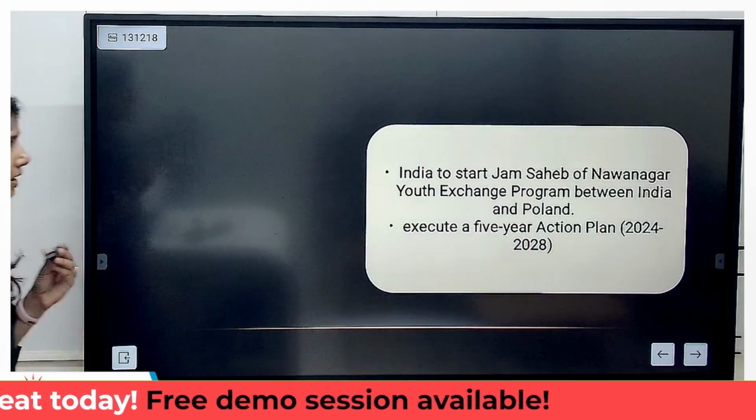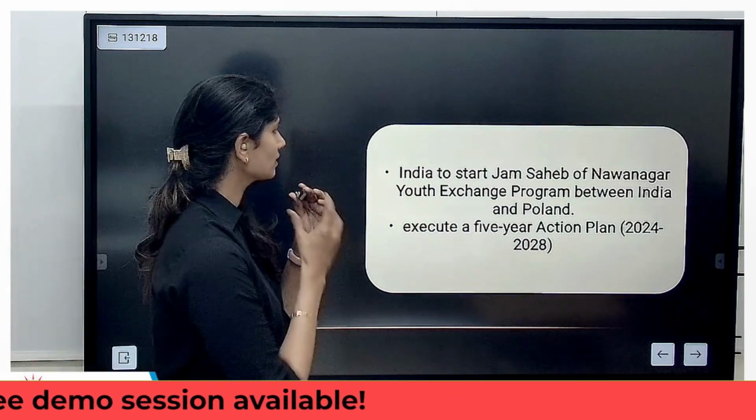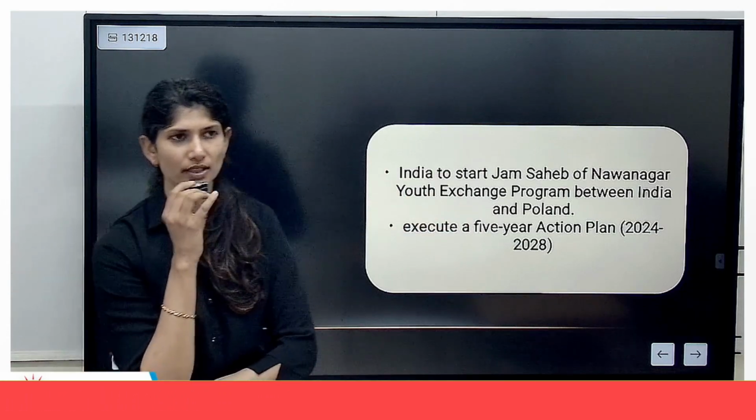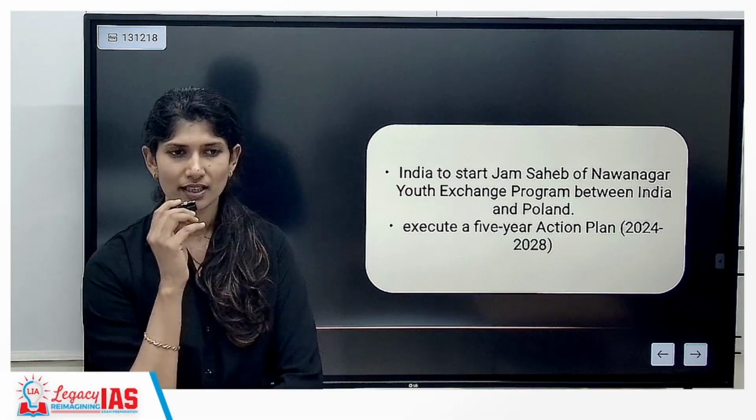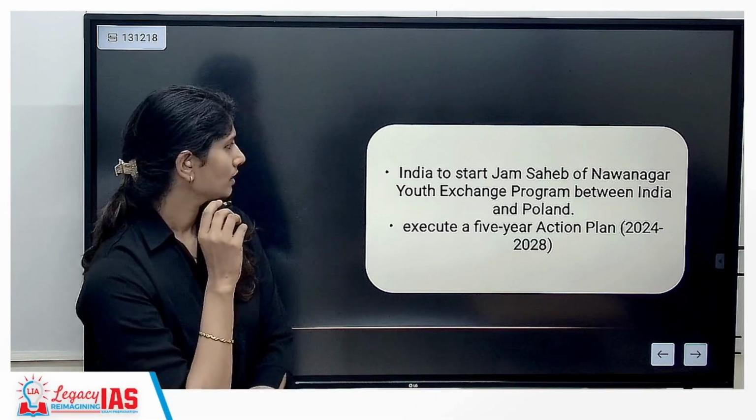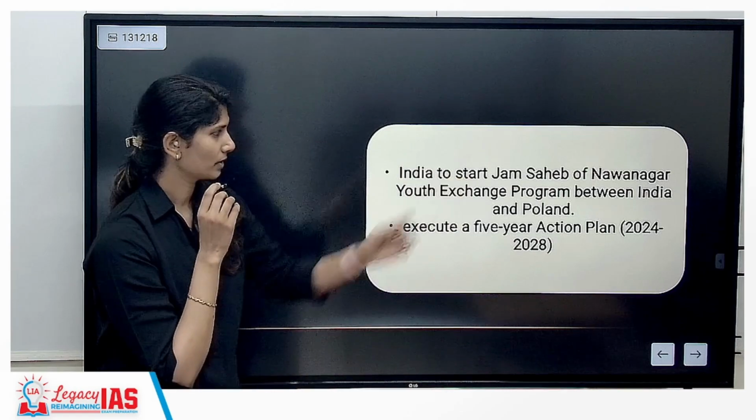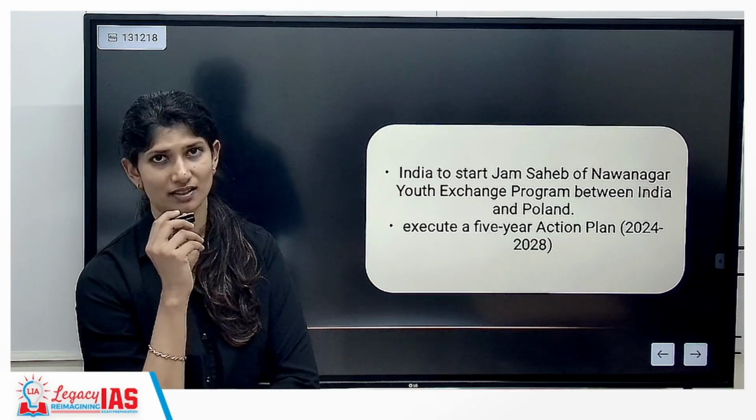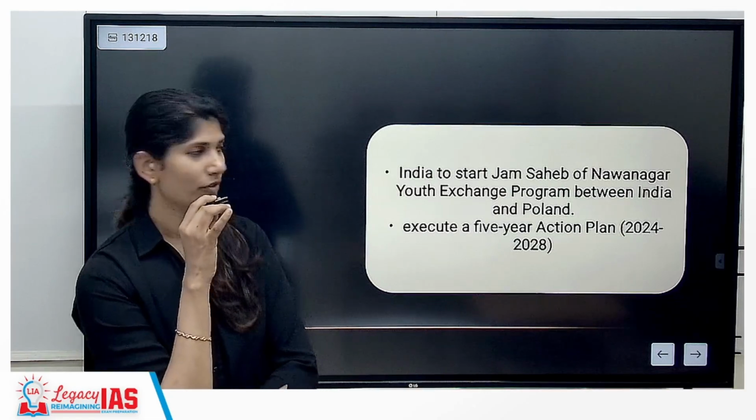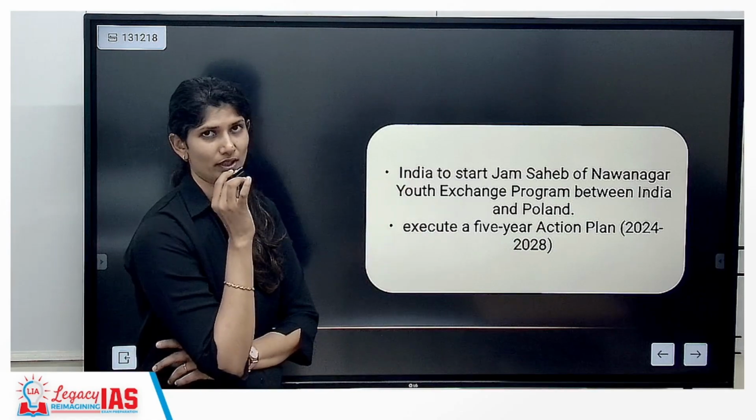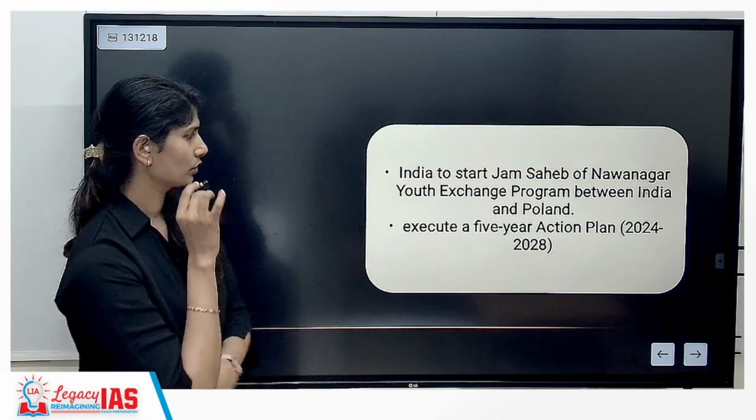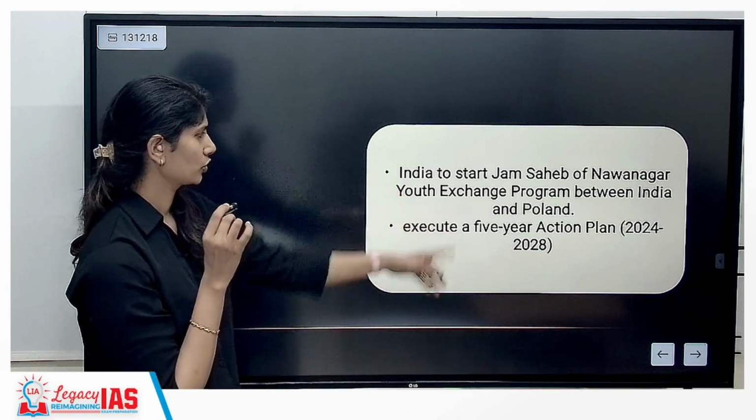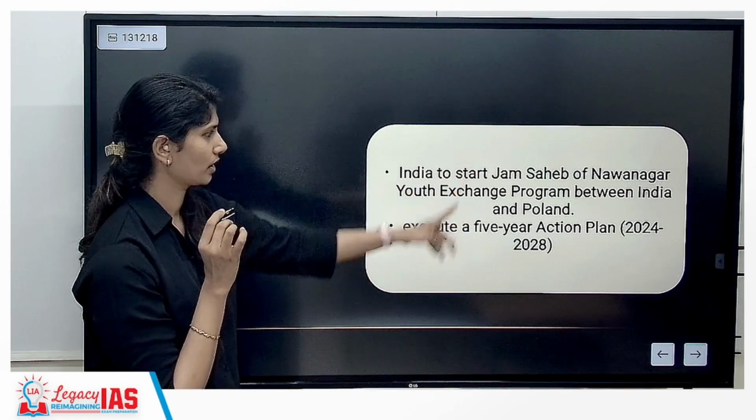With regard to Poland, one important thing you have to see is that they are to start a youth exchange program between India and Poland. Now, this covers one piece of history you have to know. During the Second World War, the Jam Sahib had held that the Polish children could take refuge here. That was the backstory of the youth exchange program, and they were to execute a 5-year action plan. Pretty much normal, but this is what is supposed to happen with an exchange program.